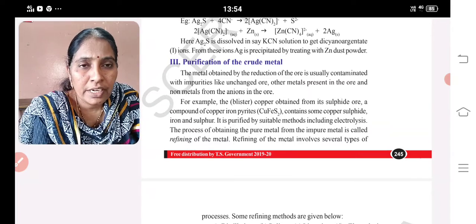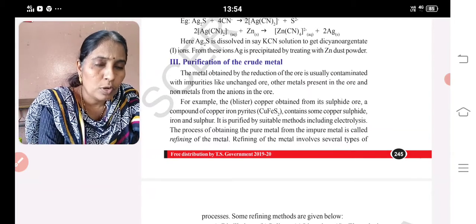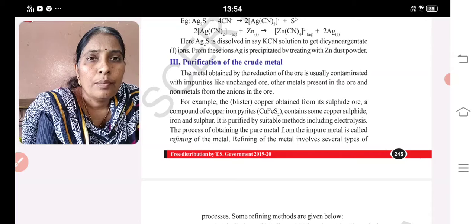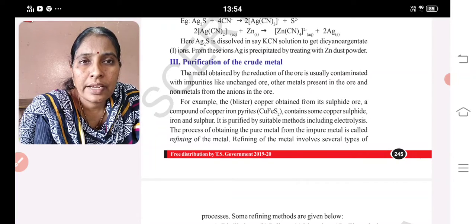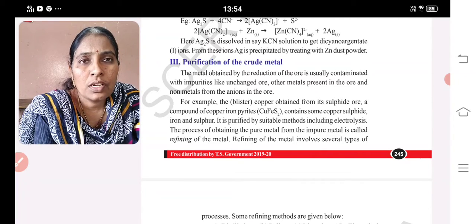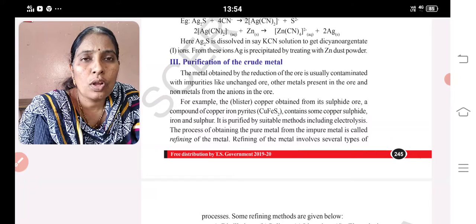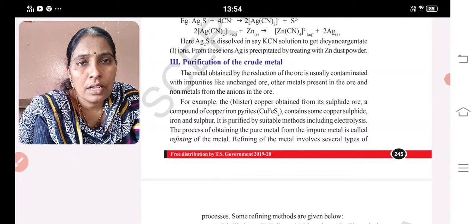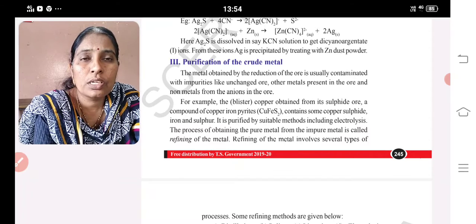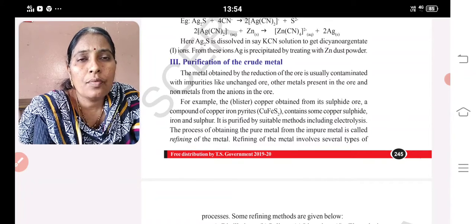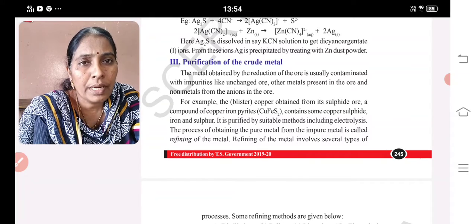Now the moderate reactive, middle activity series metals can be extracted by self reduction, auto reduction and the thermite process, and by reduction to oxide first. Mostly they are present in carbonate and sulfide ores, so they are heated in the presence of air. First they should convert into oxide, and afterwards it reacts and forms the corresponding metals.